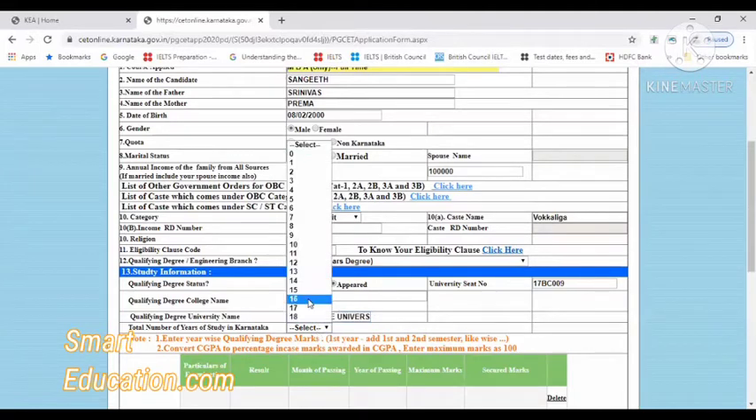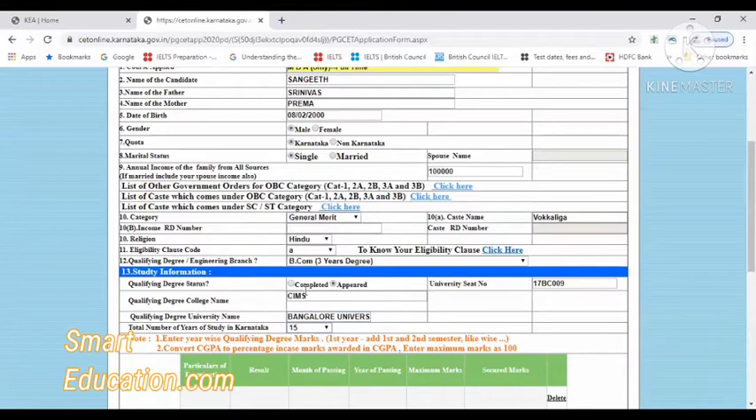Next, the total number of years you have studied. If you have studied from first standard to degree year, then you can mention 15 years. Whatever it is, you just have to total it and enter it here.